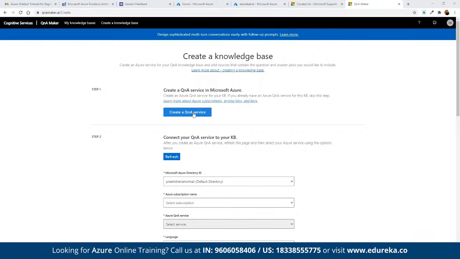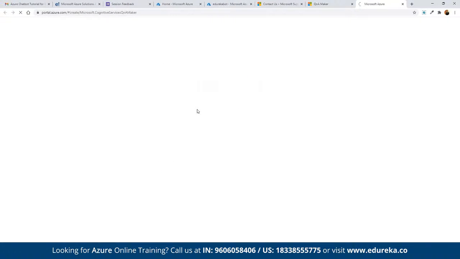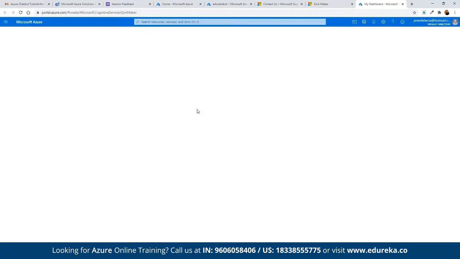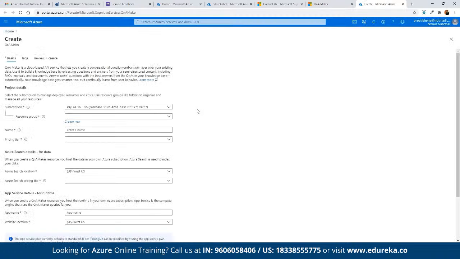Now, once we want to work on creating a Q&A service, here we can create a knowledge base in case we don't have any base already defined. Once we click on create a base, we have to click on create a Q&A service. We can open this up. This is where we have to make sure that we are able to log in to the Azure platform. Again, we have to specify the subscription model, and we have to define the resource group. Here we can define under which name we want to create this, and choose a resource group name.